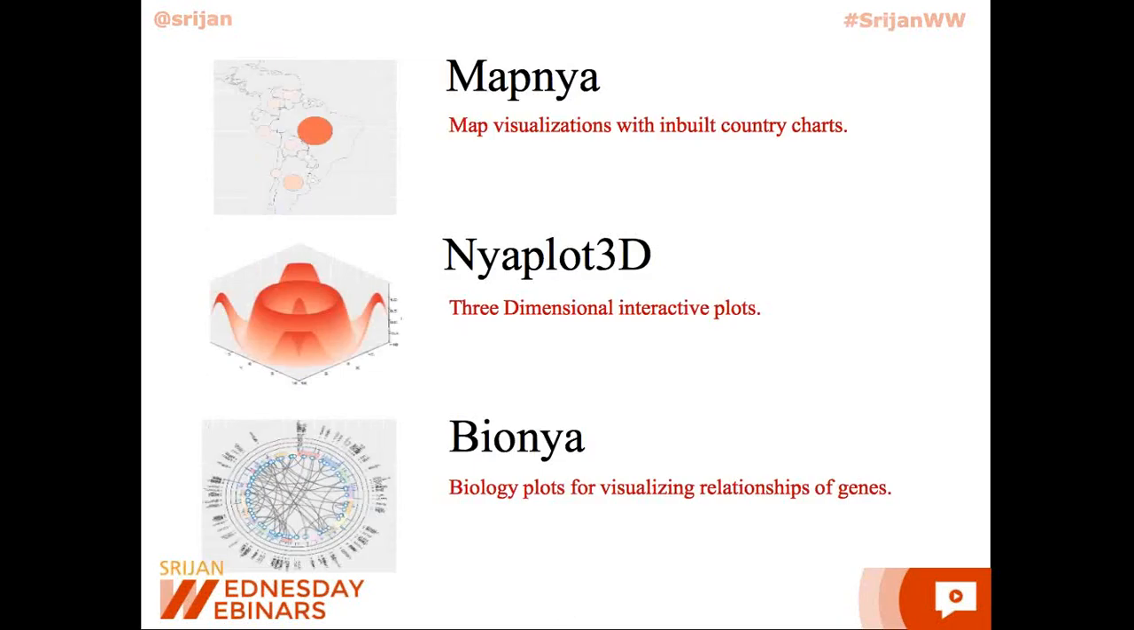Nyaplot also features a plugin-based architecture similar to NMatrix. It has 3 major plugins for this purpose. MapNya primarily caters to map visualizations. Nyaplot 3D is used for 3-dimensional interactive plots, and BioNya is used for biology-based plots for visualizing relationships between genes.